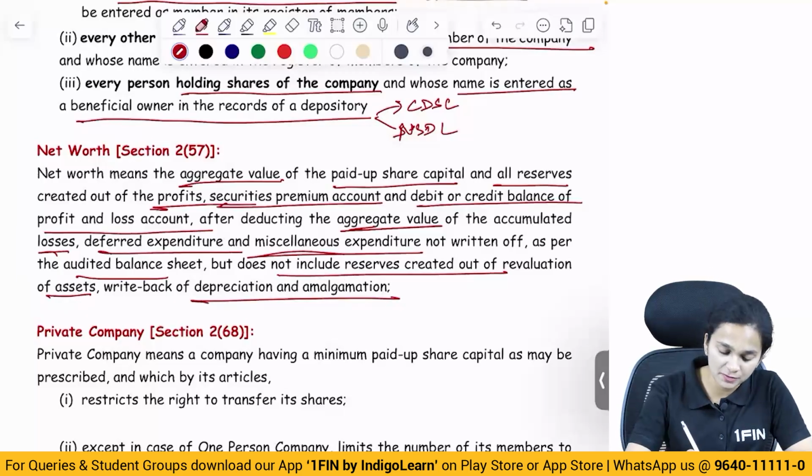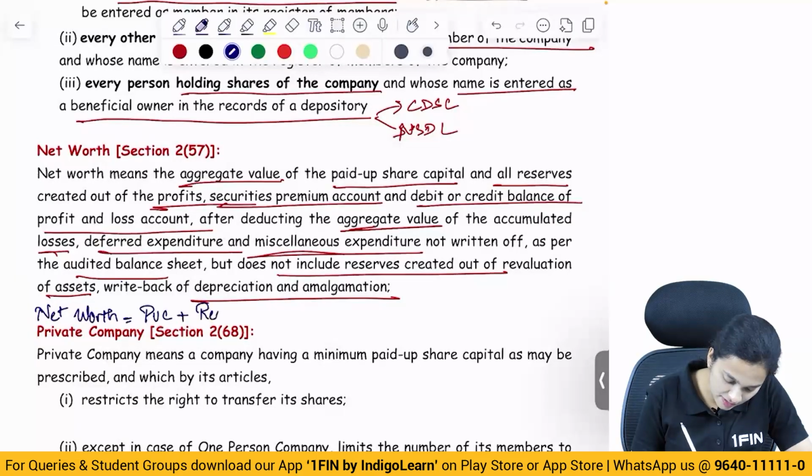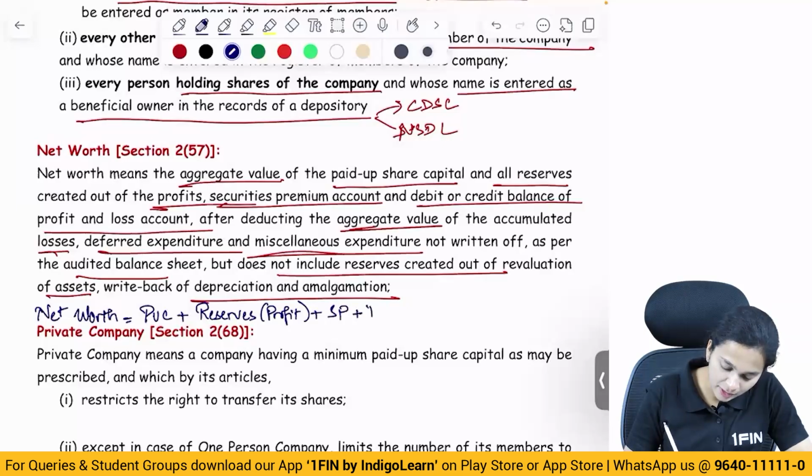So in simple terms, if we have to write down the equation of net worth, net worth is equal to paid up share capital plus reserves. However, which are these reserves? Reserves created out of profits. It includes securities premium also, and whether debit or credit balance of P&L.